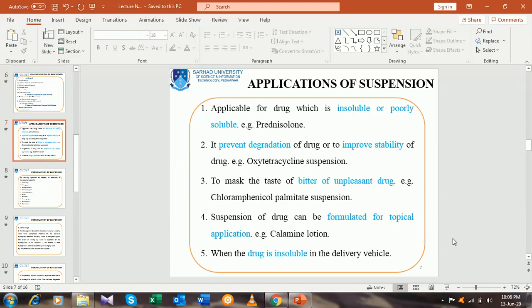For example, prednisolone is a drug that is insoluble, and another drug is aceclofenac. Aceclofenac is another example of a poorly soluble drug. So it is applicable to deliver such a drug in the form of pharmaceutical suspension as a dosage form because of the poor solubility.